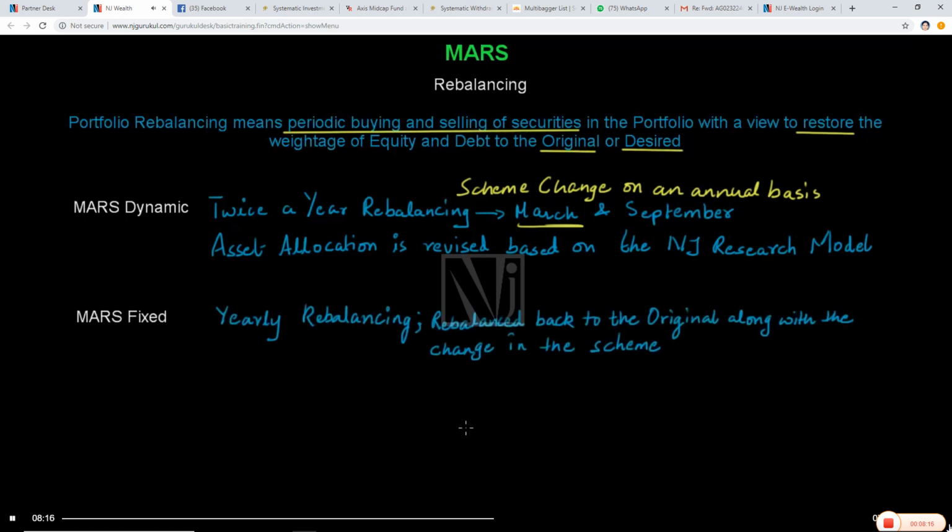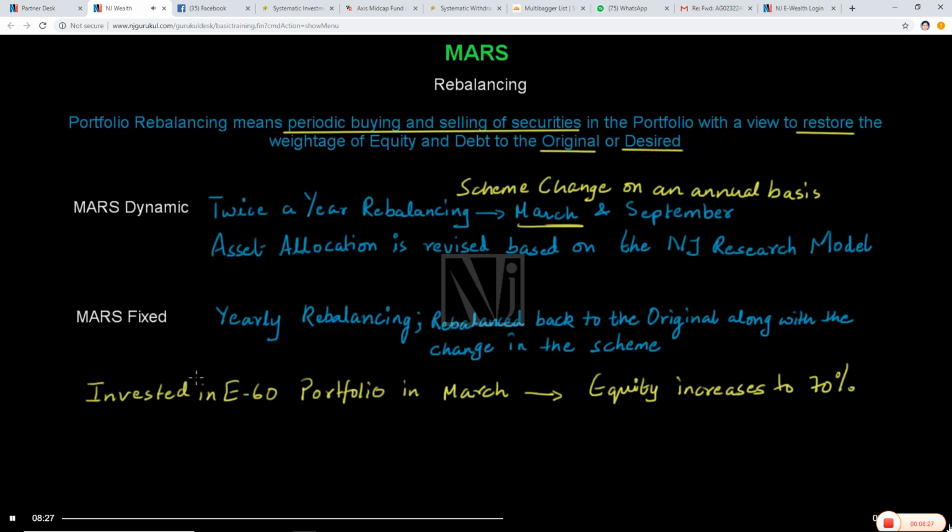In the fixed asset allocation portfolios, there is yearly rebalancing. The asset allocation is rebalanced back to the original allocation along with the change in the scheme. For example, an investor invested in the E60 portfolio in the month of March. Now equity increases to 70%. So the system will redeem this extra 10% equity from the portfolio and bring it back to the original 60% along with any scheme changes.